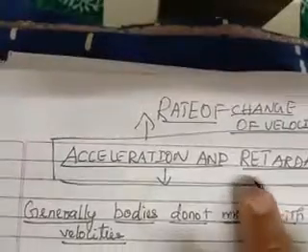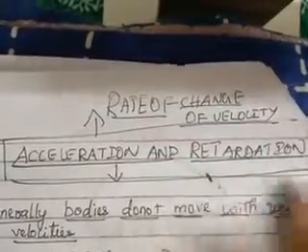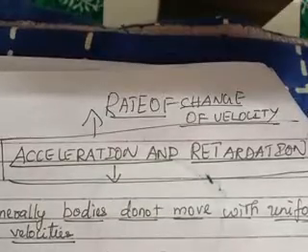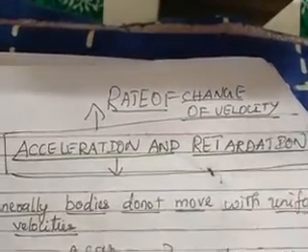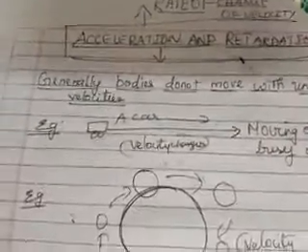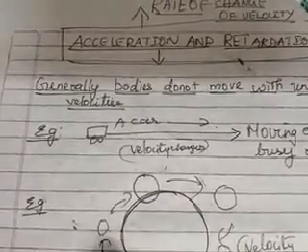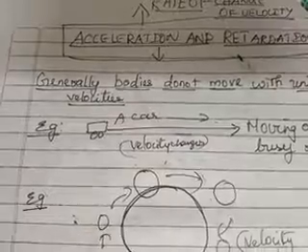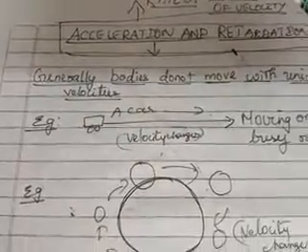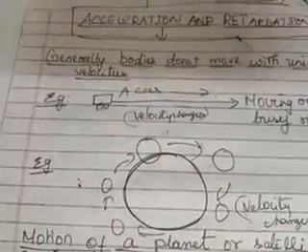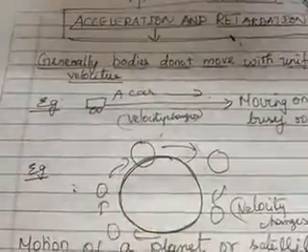See, children, you can use the word retardation also. Sorry, I forgot to mention it. Either you can say deacceleration or you call it retardation. Okay. Now, once again, I am giving an example. See, here a body is moving, a satellite is moving around a planet, or the motion of a planet or satellite in a circular path.